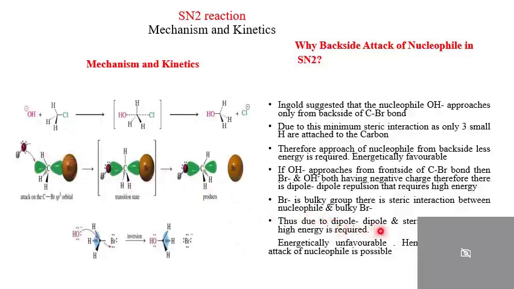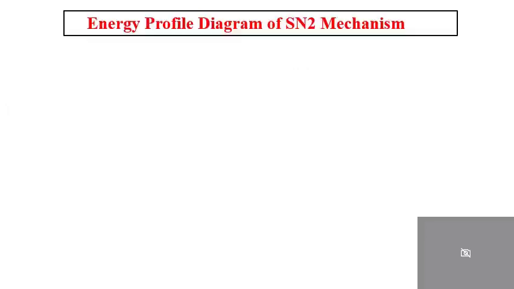Due to these, very high energy will be required. It is energetically unfavorable, and due to this, the front side attack of the OH negative is not possible at all in case of SN2. Therefore, only backside attack of the nucleophile is energetically favorable. Hence, in SN2, only backside attack is possible.